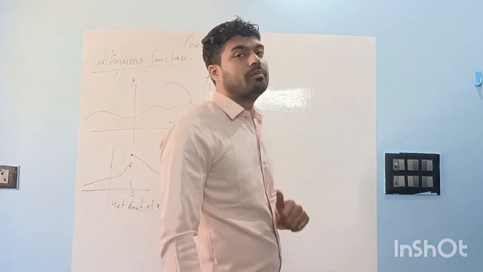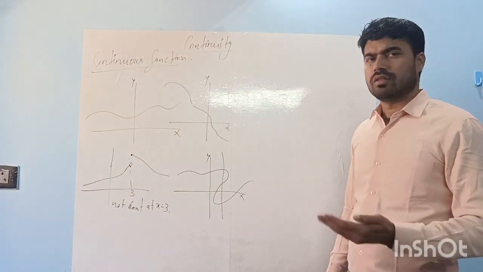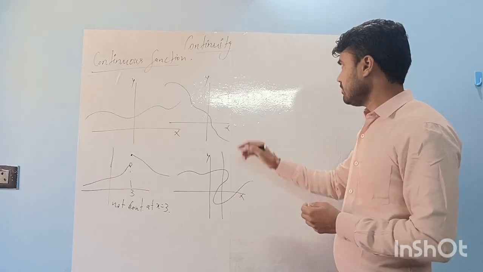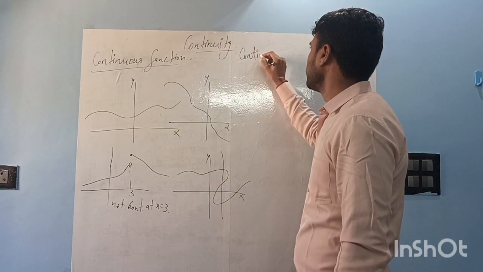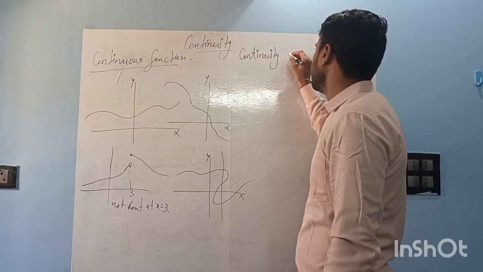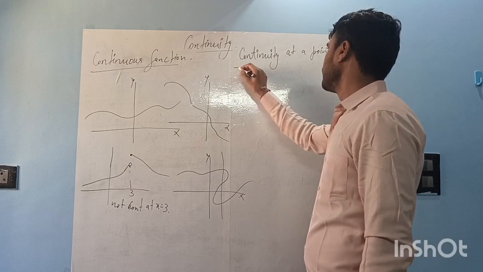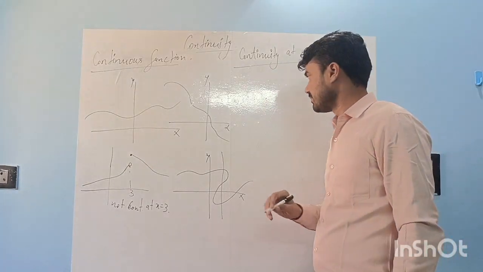But everything we have done till now is in graphical form, right or no? What about the mathematical method? Because many times it will not be suitable to draw the graph, or we will not be able to, maybe the function is a little bit difficult, okay? So mathematically, continuity at a point. So we are talking about continuity at a point.